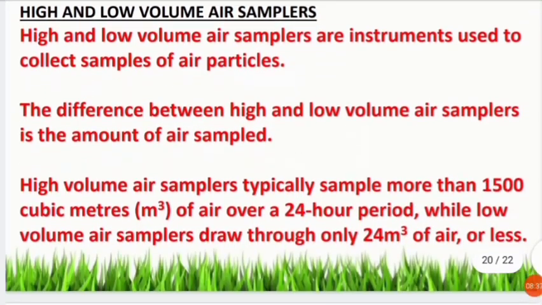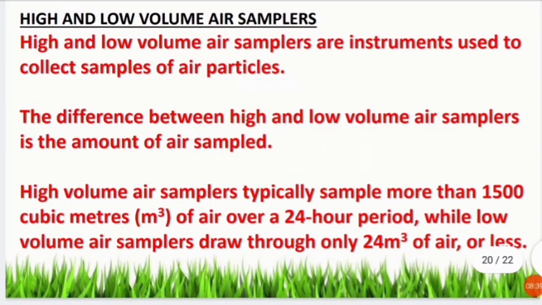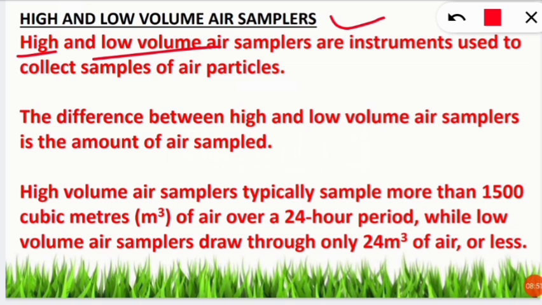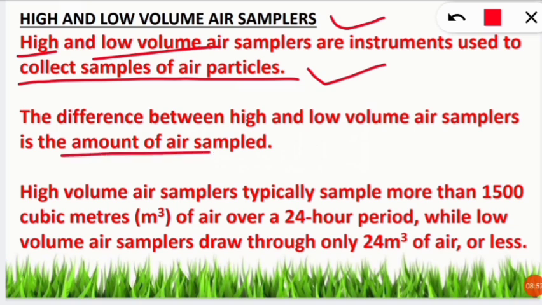Next, we are going to know about air samplers. There are two kinds of air sampler, that is high and low volume air samplers. We will discuss their picture in the next slide. You should know why they are called high and low volume air sampler. They are used to collect samples of air particles, and the difference is the amount of air sampled.